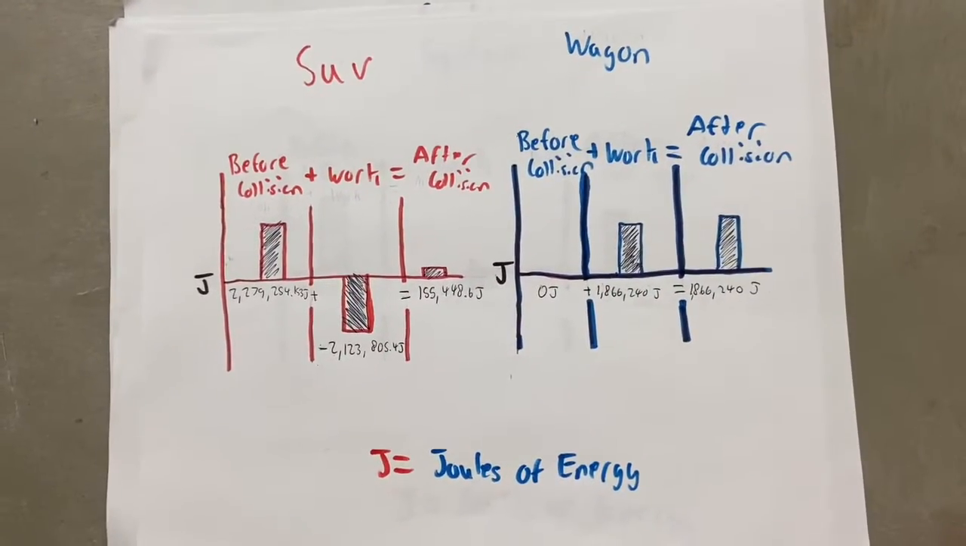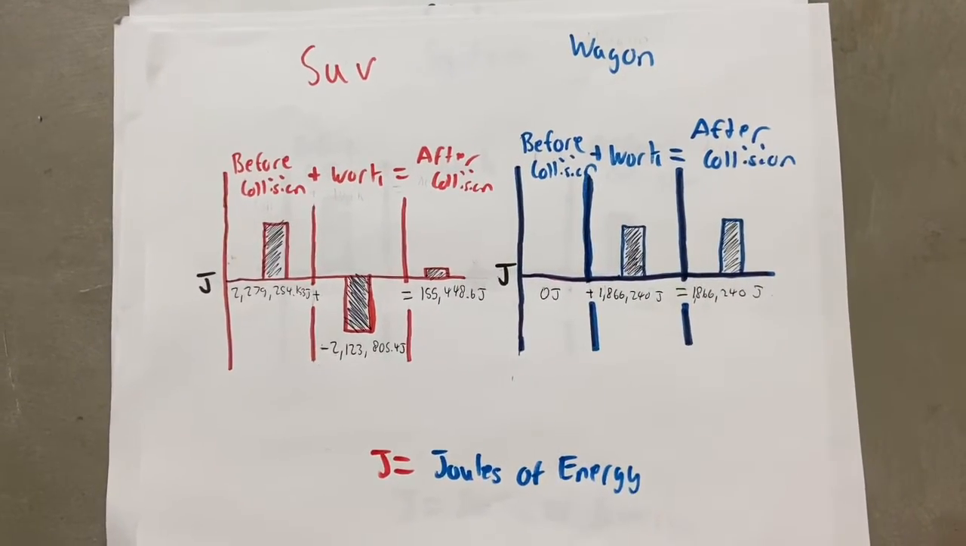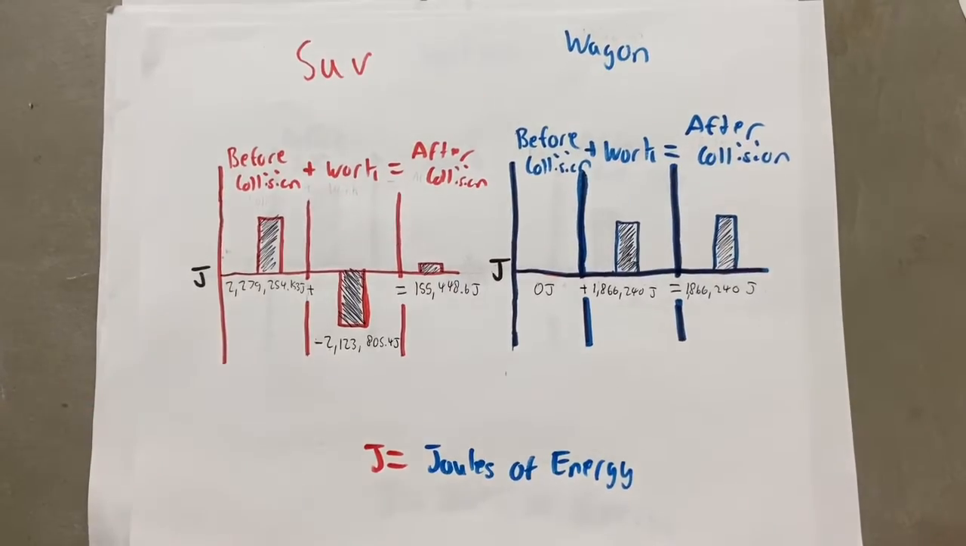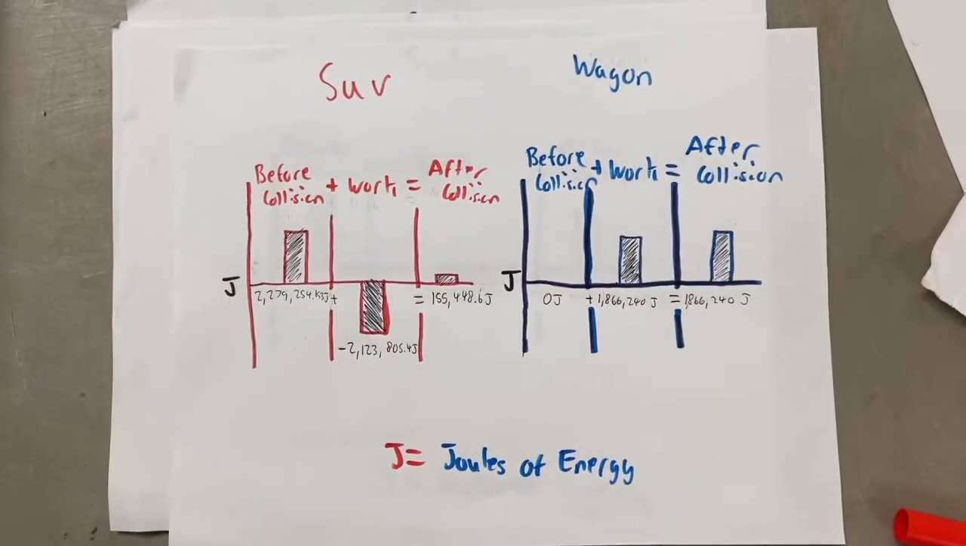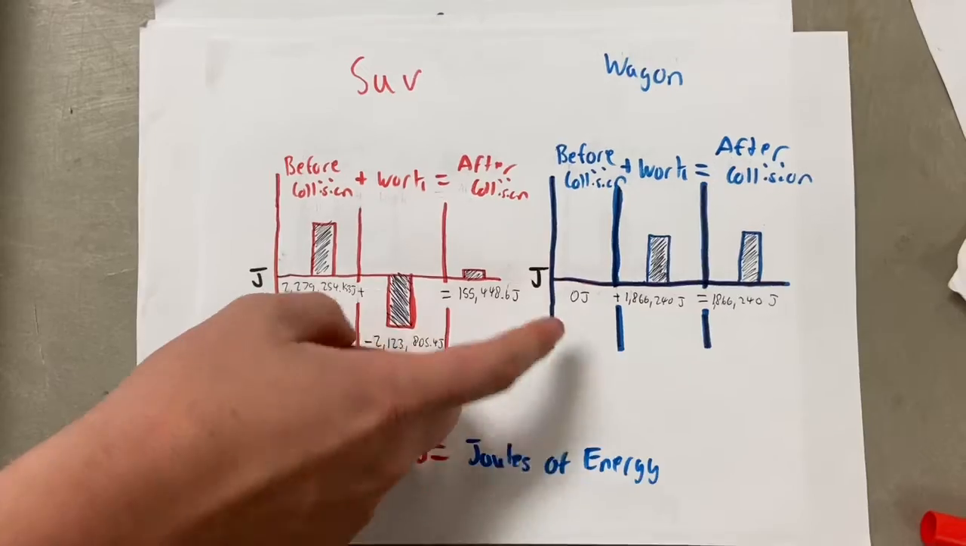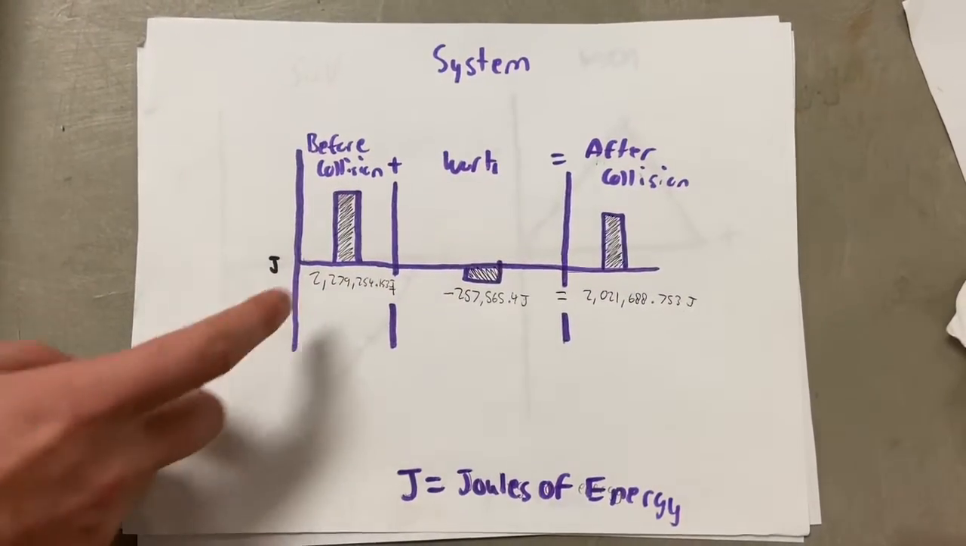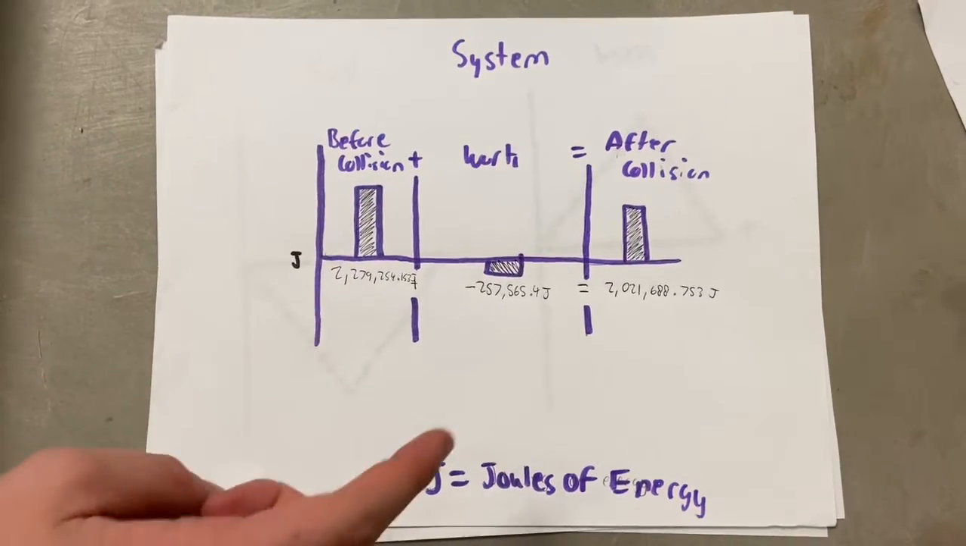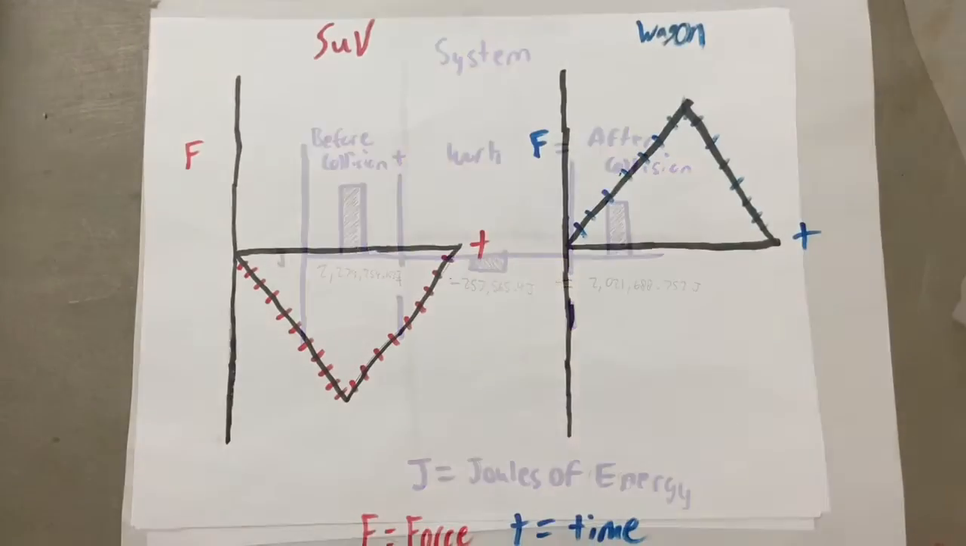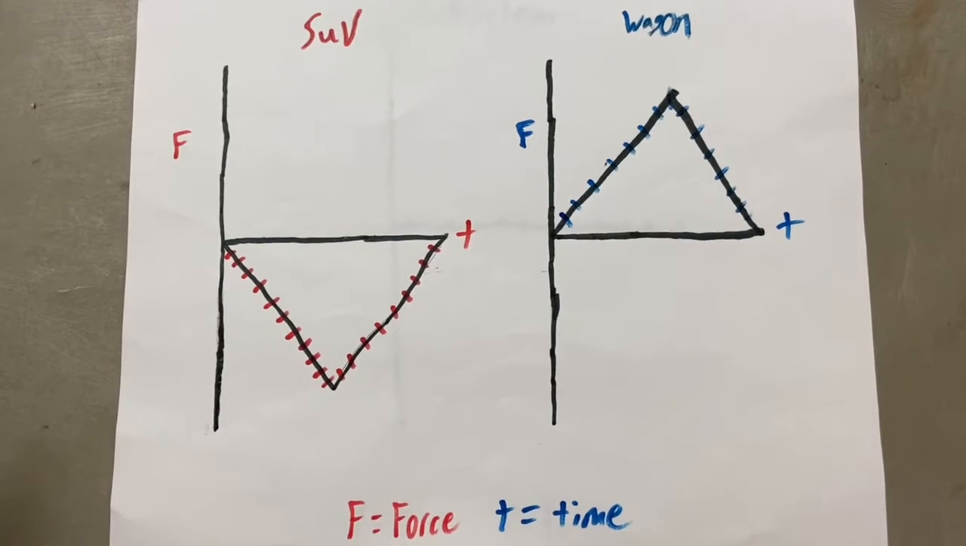For the energy of the SUV before and after the collision, the SUV lost around 2 million joules of energy. For the Outback wagon, before the collision, it had 0 joules, and during the collision, it gained 1.8 million joules. For the energy of the whole system, before the collision, it had 2.2 million joules of energy, and it lost 250,000 joules.